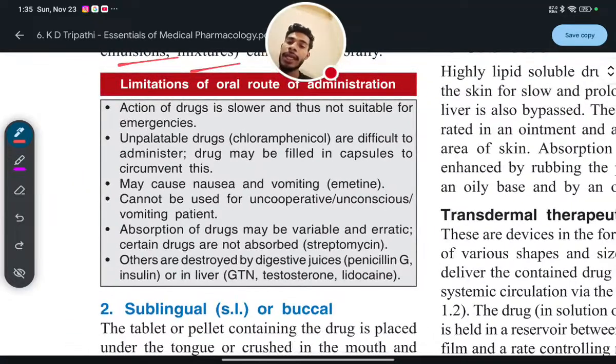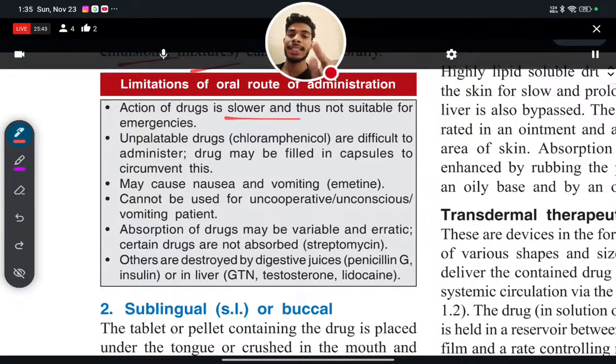Okay, number one, action of the drug is slower. So whenever you take medicine, it will act very slowly. What I explained earlier: if a person is having asthma, chronic or acute, suffering from symptoms such as obstruction in respiration, in inhaling and exhaling, in that case we need an urgent, fast-acting drug.